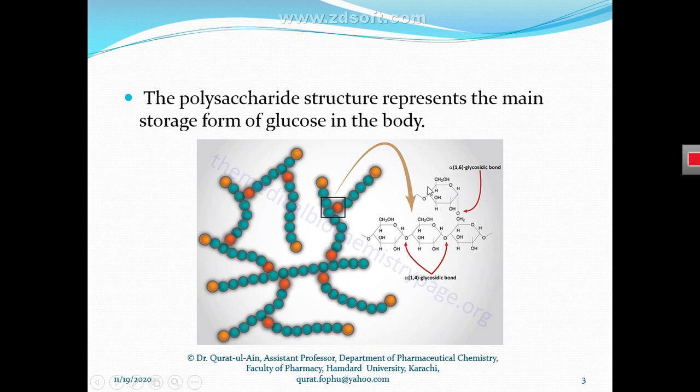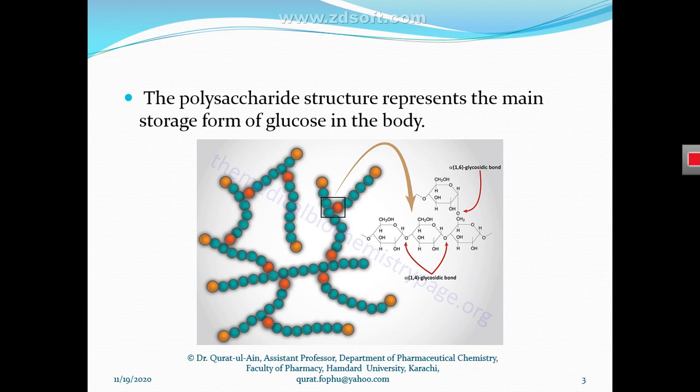It has monosaccharide, one molecule of glucose, and then trisaccharide, which has 3 molecules of glucose, and it has alpha 1,6 glycosidic bonds and alpha 1,4 glycosidic bonds. So the glycogen molecule has both types of bond, alpha 1,6 glycosidic and alpha 1,4 glycosidic.